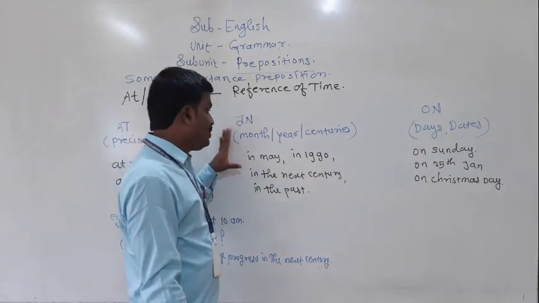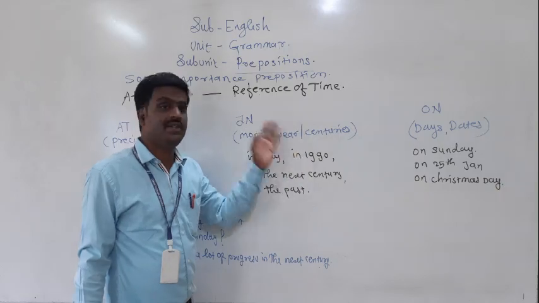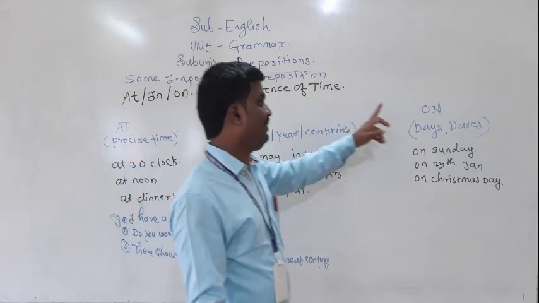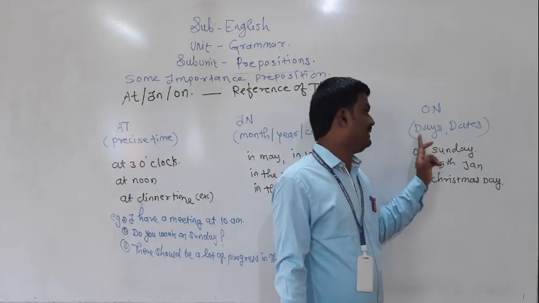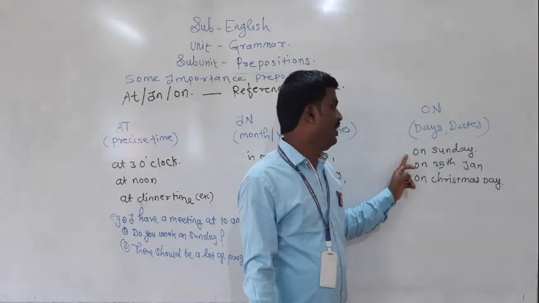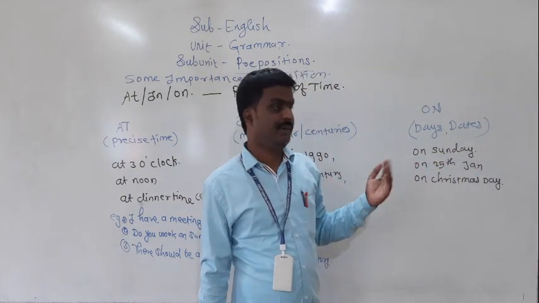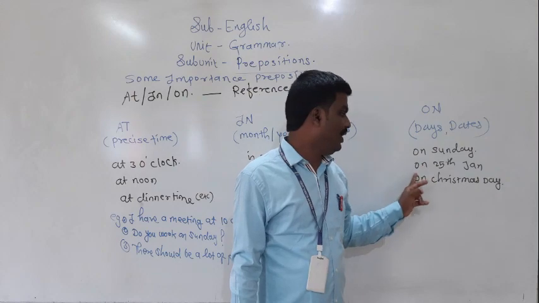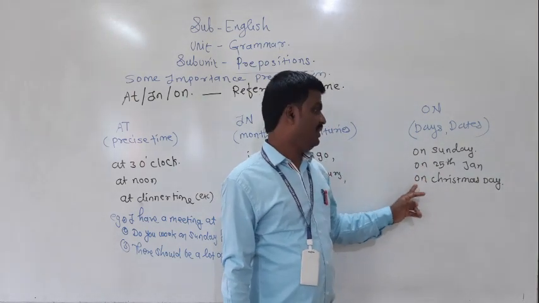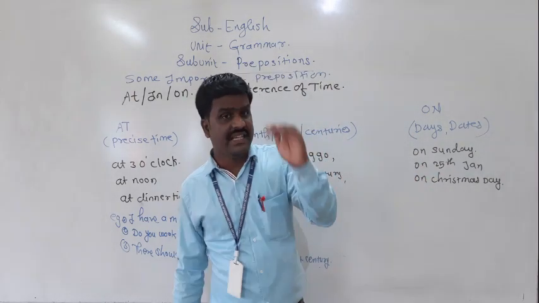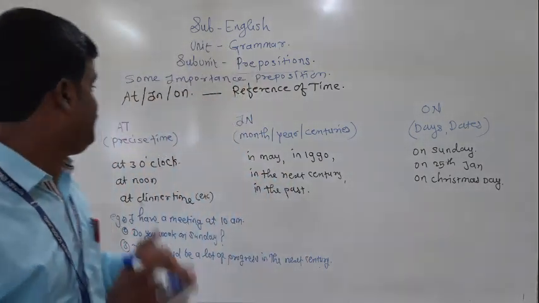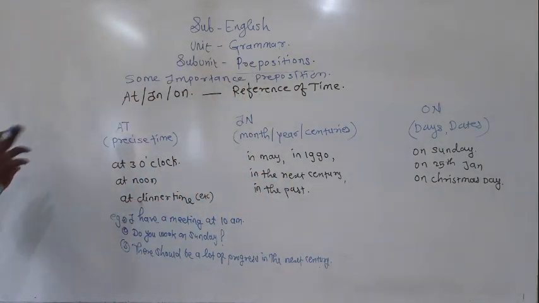Then on is used for days and dates: on Sunday, on Monday, on 25th January, on Christmas Day. These prepositions are used to indicate time.